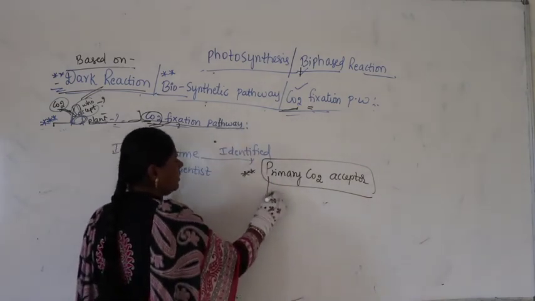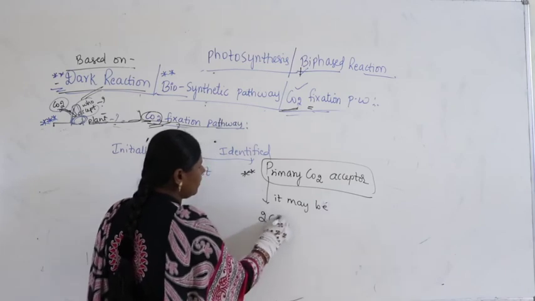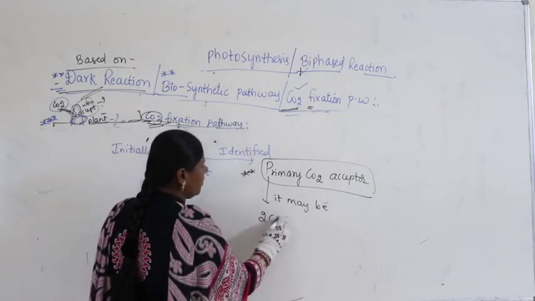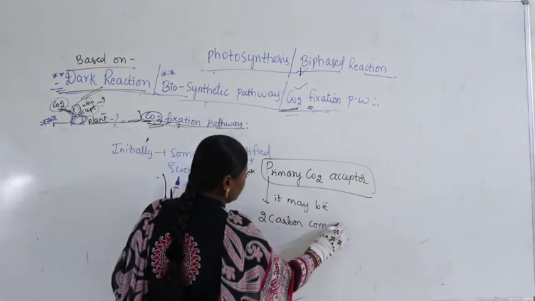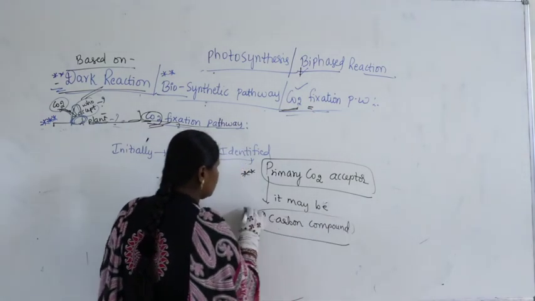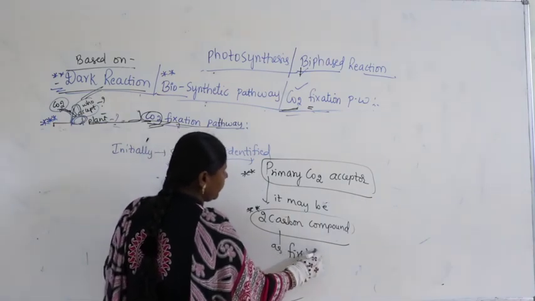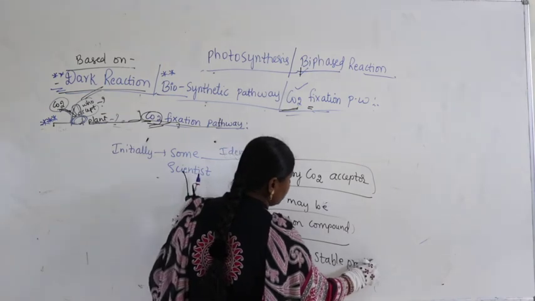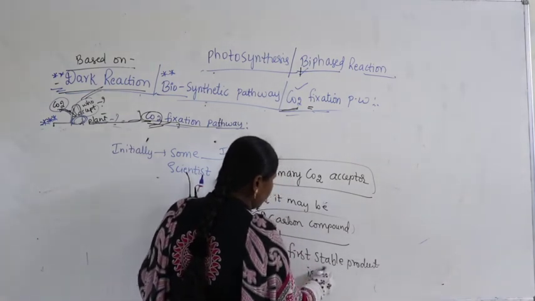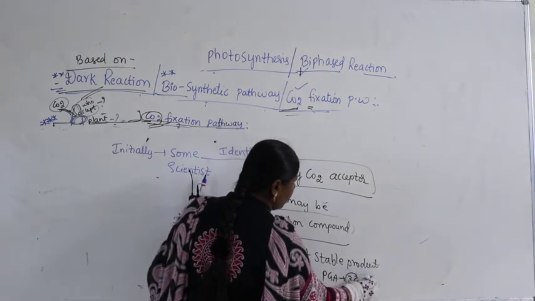They thought it may be a 2-carbon compound, as the first stable product is PGA. PGA is a 3-carbon compound.